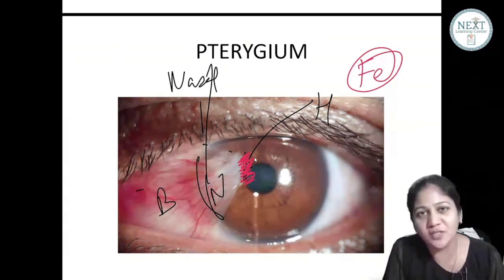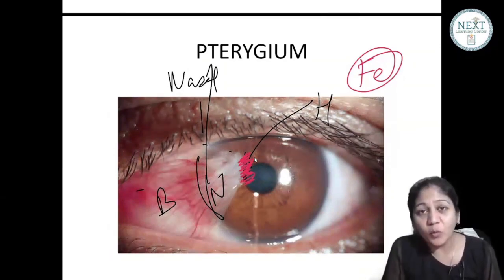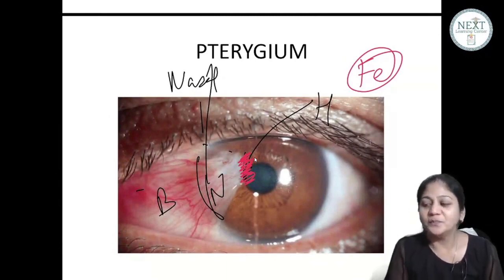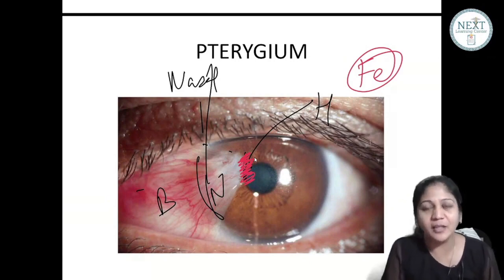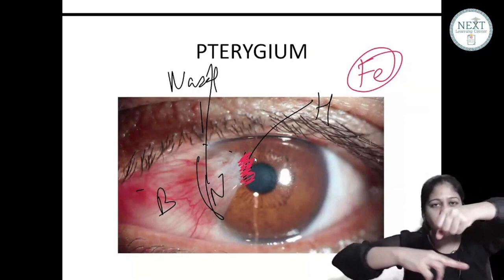Okay. Now guys, when the patient comes to us with pterygium, the most common problem they have is not the decrease of vision, it is the poor cosmetic appearance. उनको लगता है कि उनकी आंख सुंदर नहीं लग रही. ठीक है. So the first problem they have is poor cosmetic appearance. Then they have the decrease in vision. And when I have to treat it, I'll do a 2-minute job. I'll just pull it and excise it.